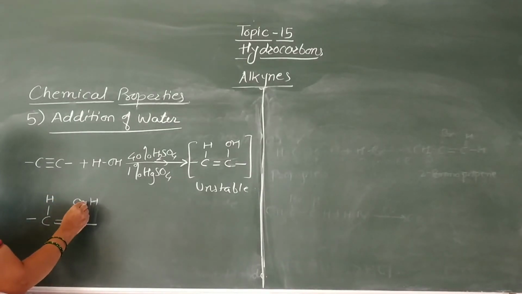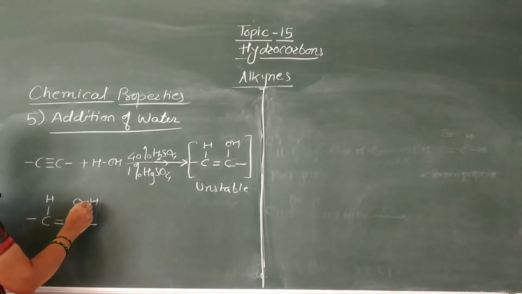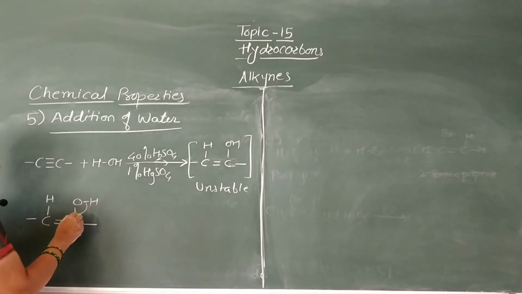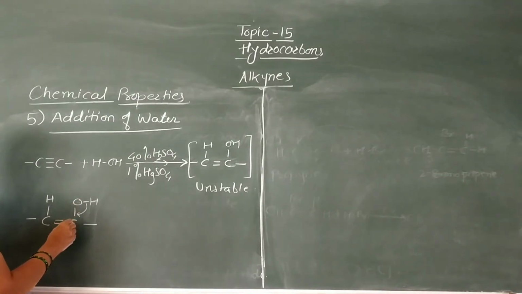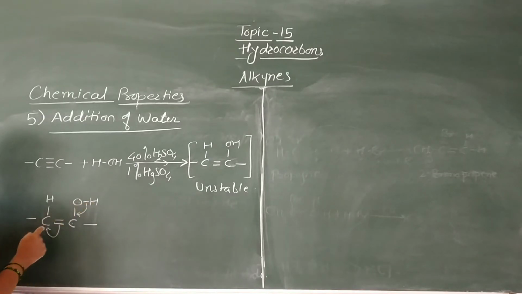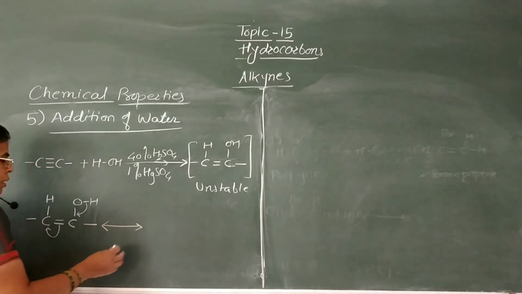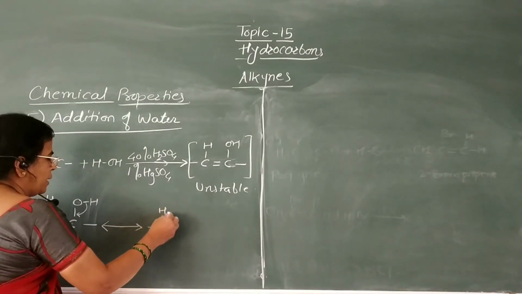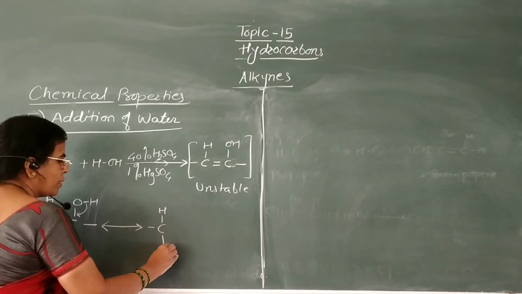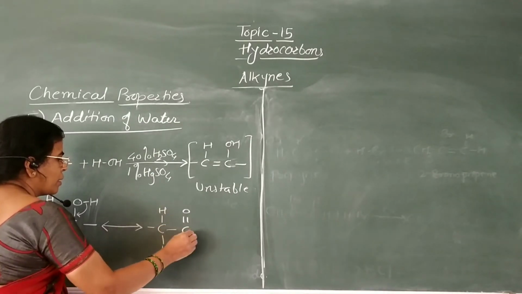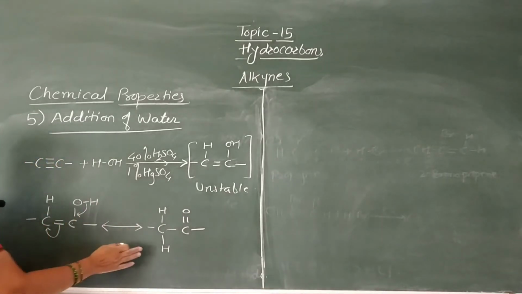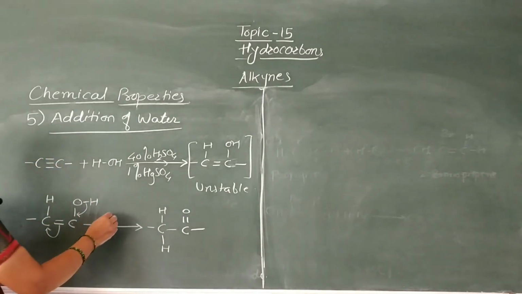Now here this hydrogen–OH bond, or the electron pair present in this OH group, gets shifted in between this carbon and oxygen, and then this pi electron gets shifted on this carbon, and this hydrogen atom gets attached to this carbon atom to form this carbonyl compound. Either it is aldehyde or ketone. This is tautomerism.